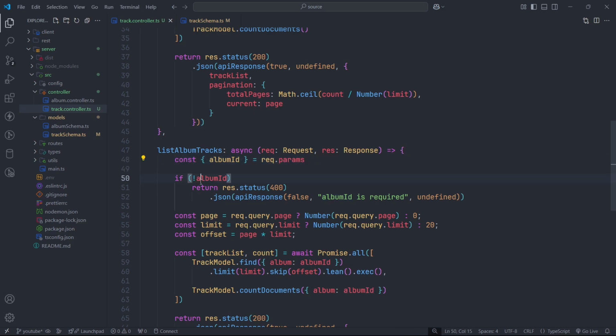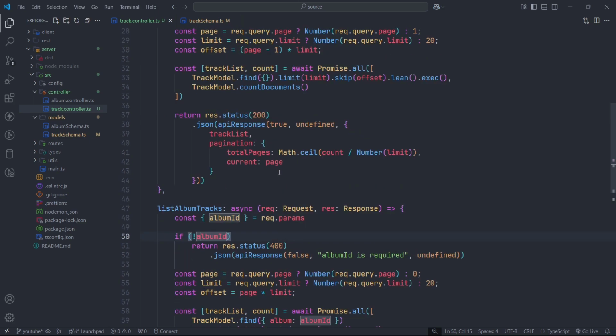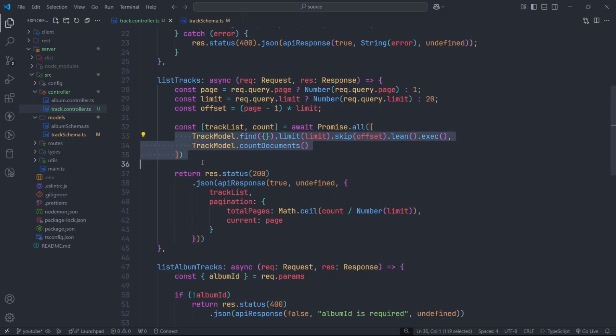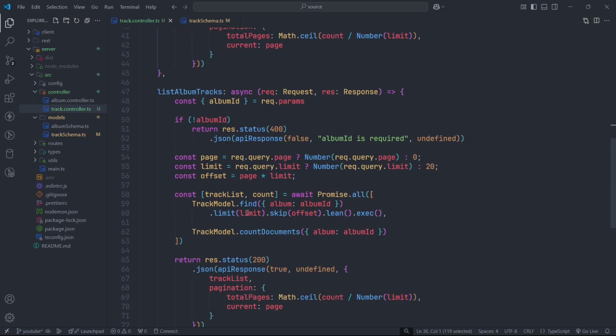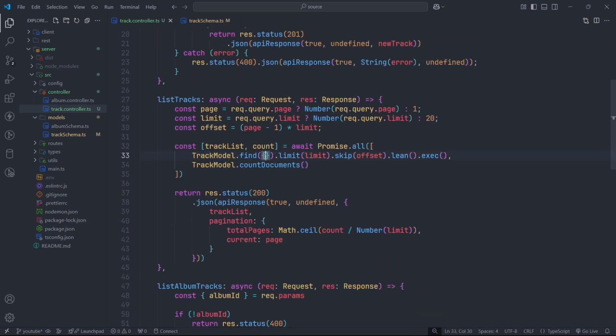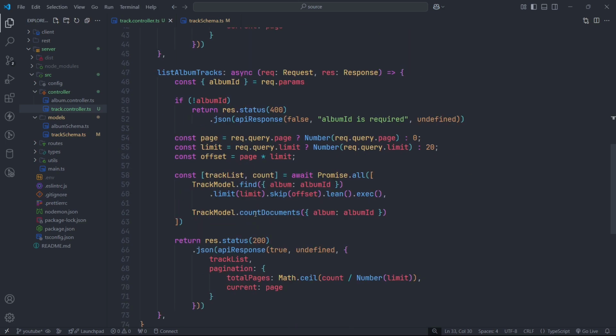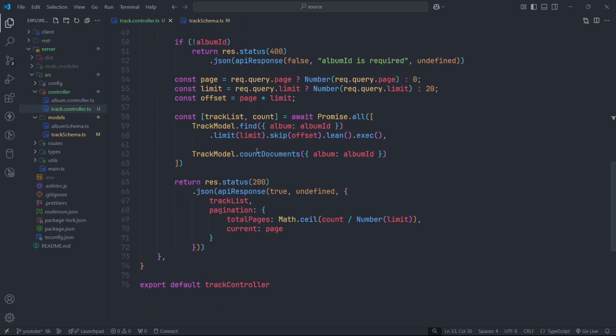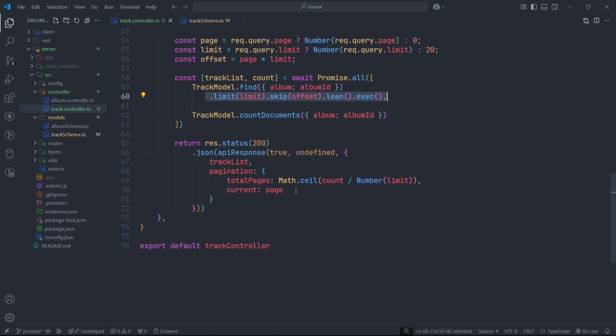And in list album track, we are getting the album ID from the request parameters, and based on that, it is the same as list track. Just one difference: in list track we are getting all the tracks, but in list album tracks we are filtering tracks based on album ID. So everything else is exactly the same.